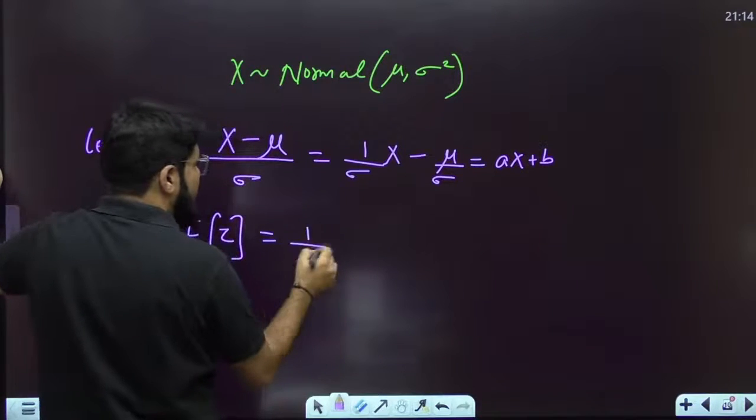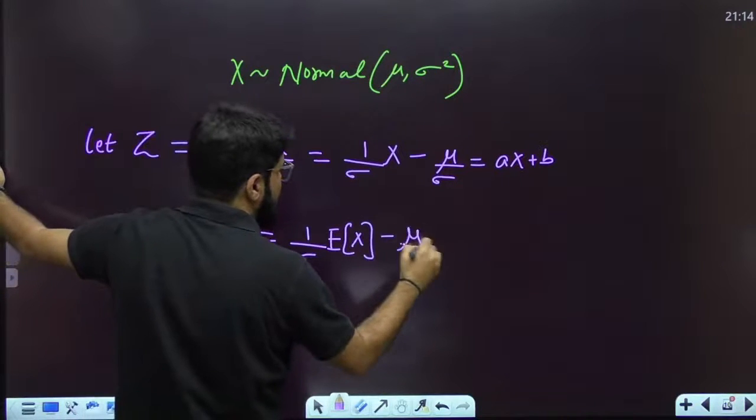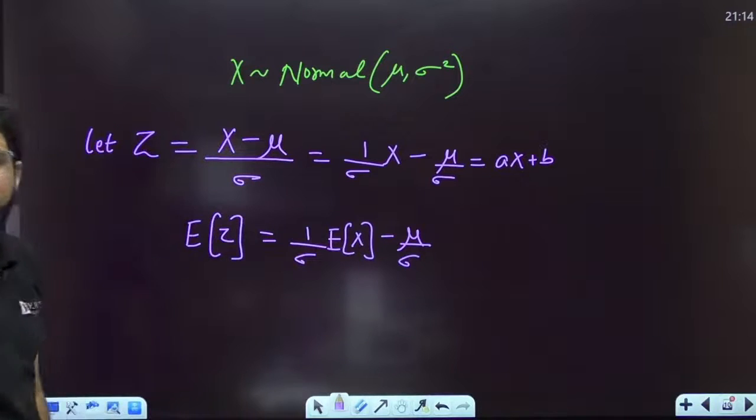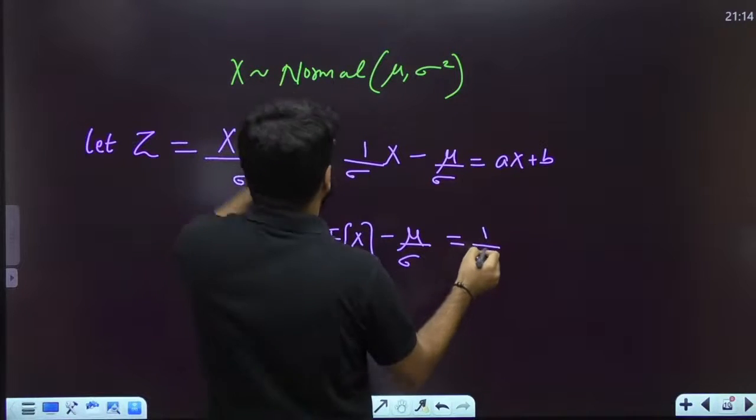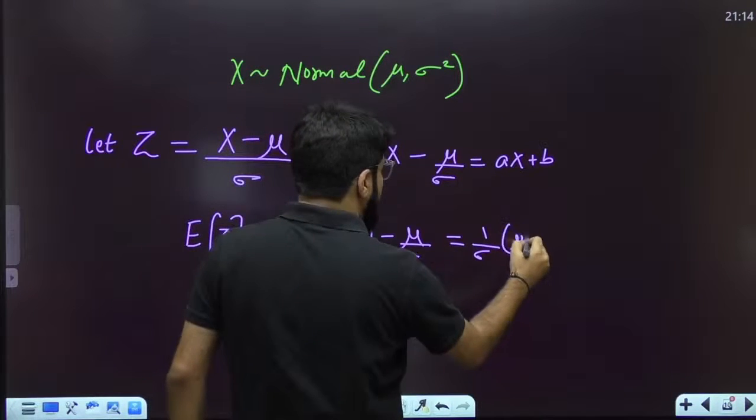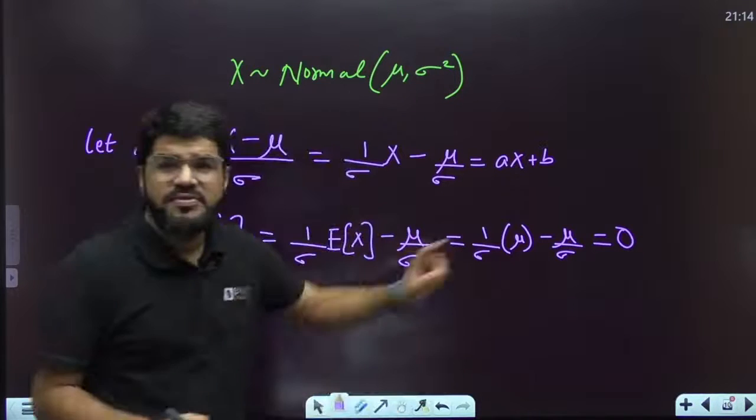What is the value of a? 1 by sigma into the mean of x, minus mu by sigma. a times the mean of x plus b, that is the formula we know. Now what is the mean of x? That is mu. The mean of x is mu only, so 1 upon sigma times mu minus mu by sigma is eventually 0. So this random variable will have 0 mean.